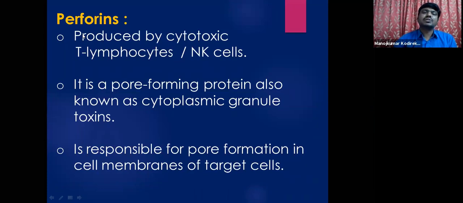Now let us distinguish between perforins and granzyme enzymes, because that is also a very important question, students. Perforins are generally produced by cytotoxic T lymphocytes or natural killer cells. It is nothing but a pore forming protein. This is a protein which makes pores on the cell surface of the infected cell. Okay, and they are also known as cytoplasmic granule toxins, and these are responsible for pore formation in cell membranes of target cells or the infected cells.